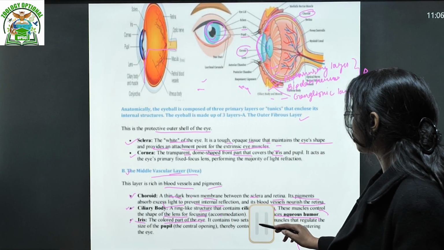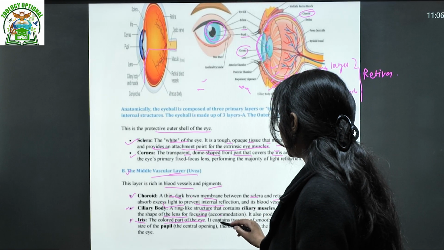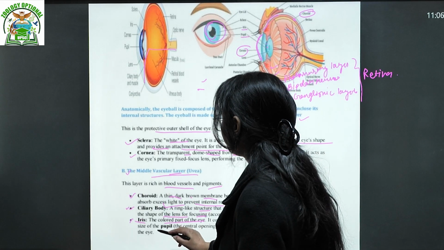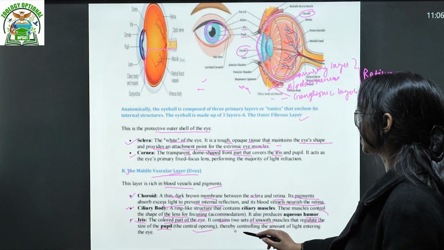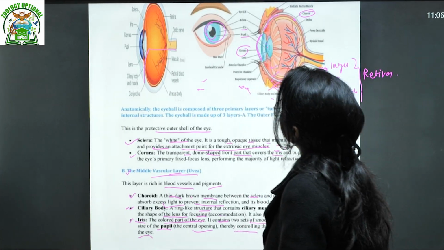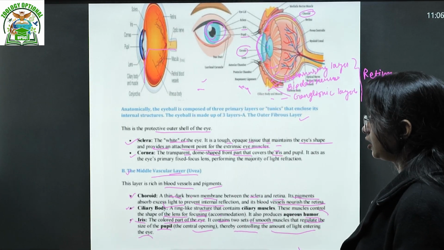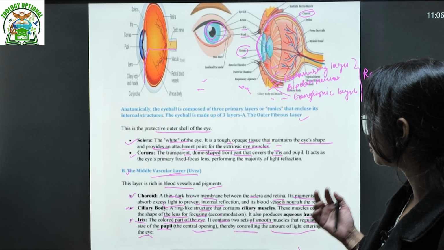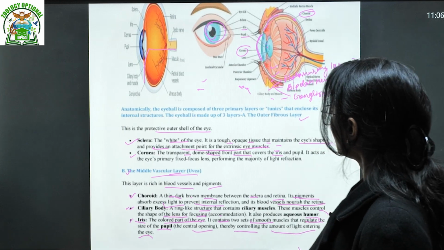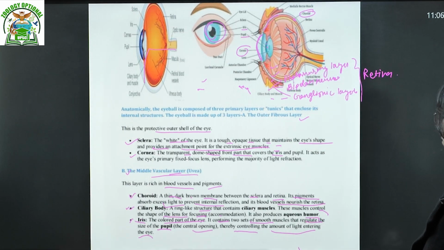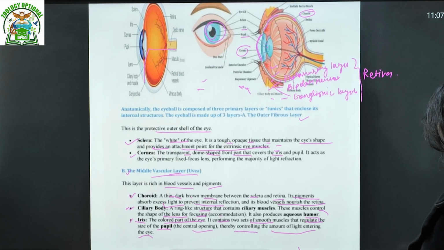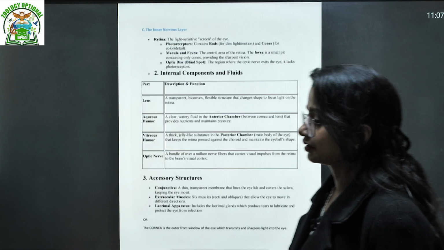It contains two sets of smooth muscles that regulate the size of the pupil, the central opening, thereby controlling the amount of light entering the eye. So the iris, we got it, is the colored part. It contains two sets of smooth muscles that regulate the size of the pupil. Then we talk about the inner nervous layer.